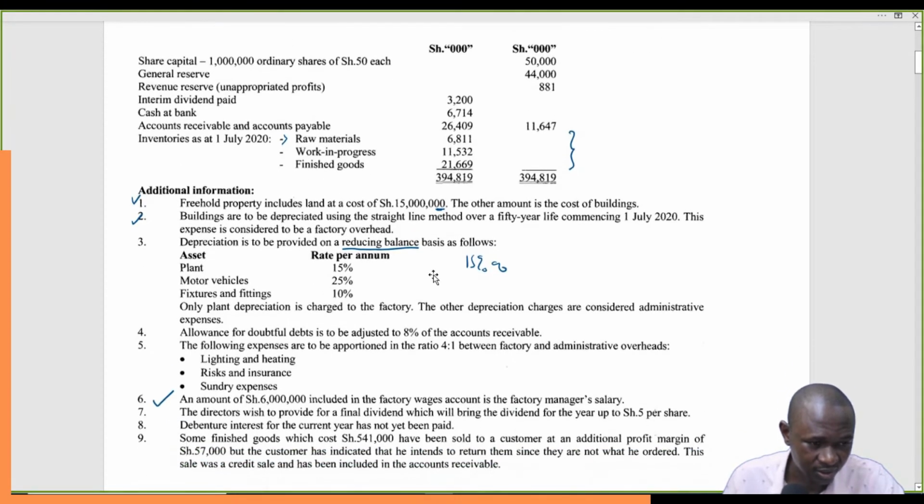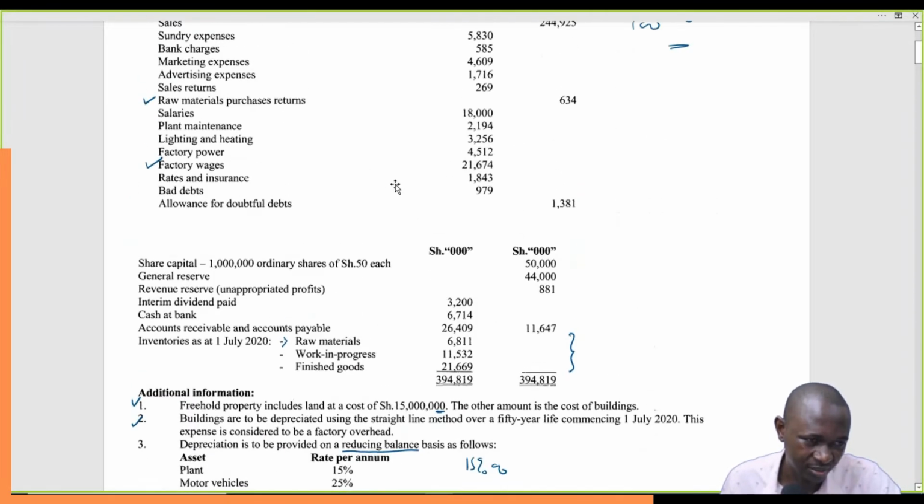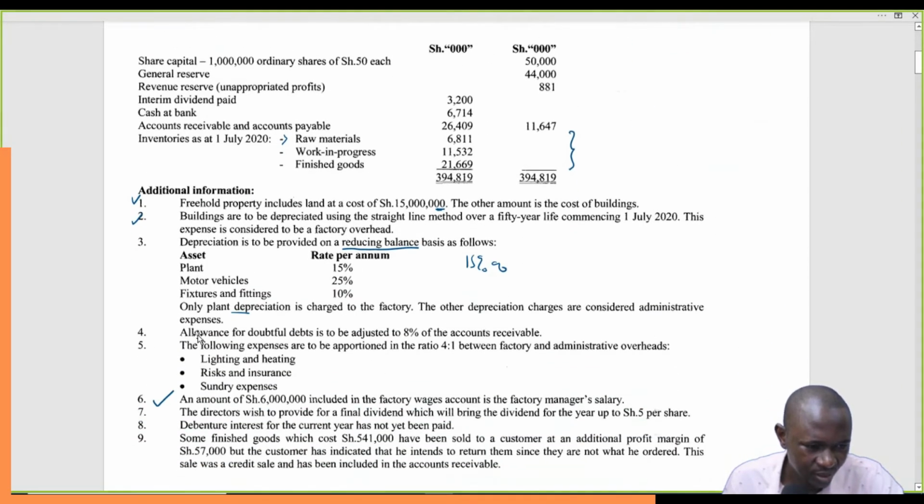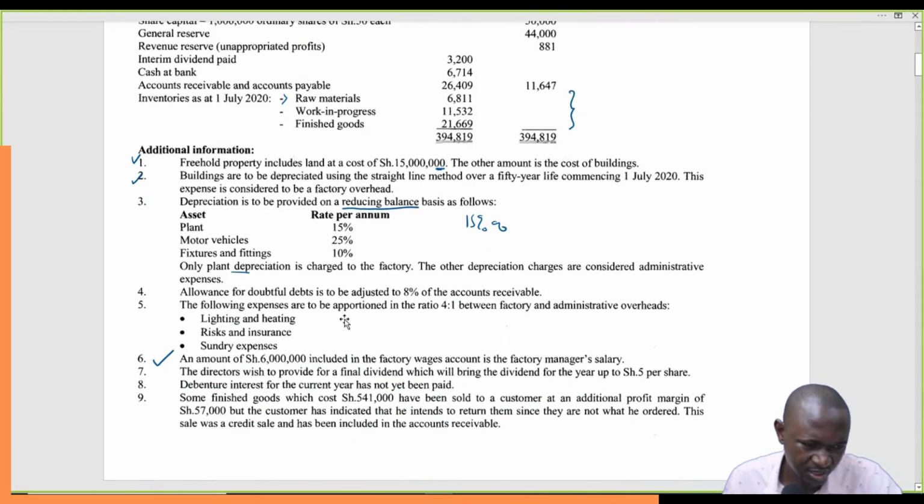So the next thing is that it's only plant depreciation that is to be charged to the factory. So the others are considered administrative. We'll go back to them when the right time comes. So let's go to the next item. Allowance for doubtful debts is to be adjusted to 8% of accounts receivable. In the manufacturing account, we don't deal with debts, so that is gone.